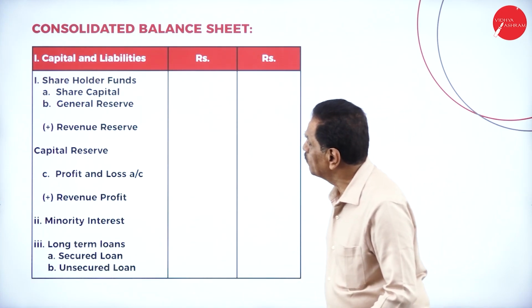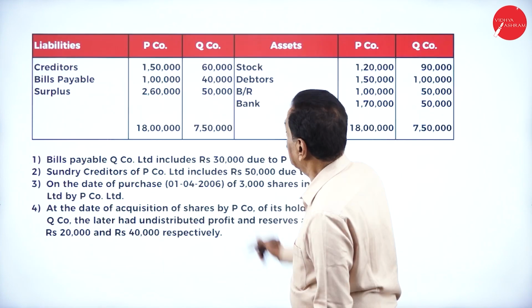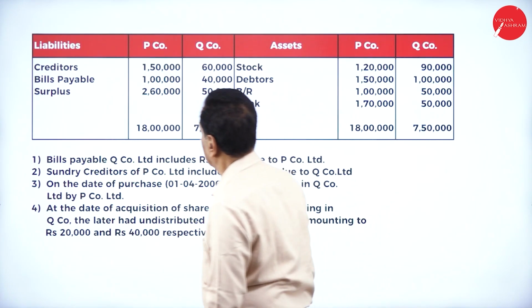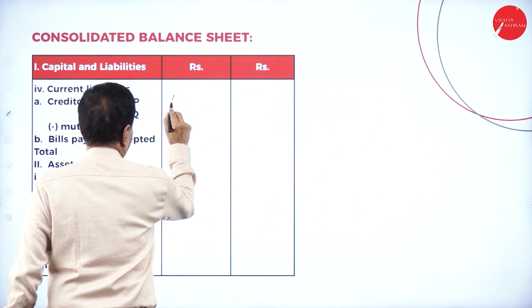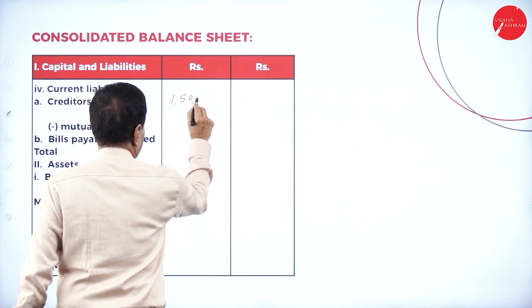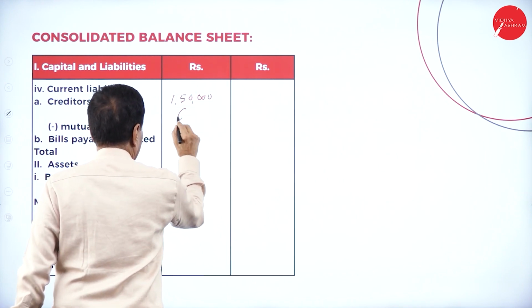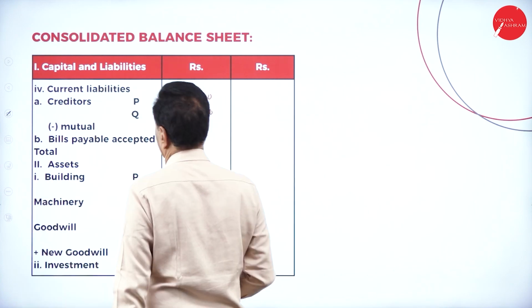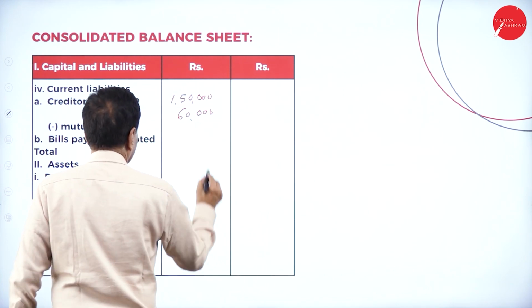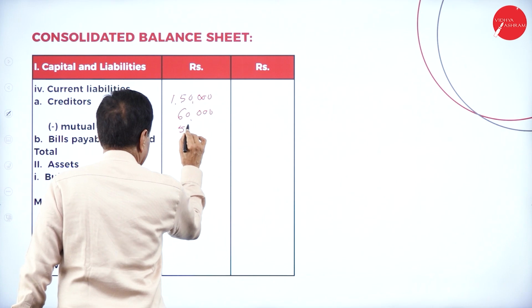Next one, if we go through the current liability, you have to see the balance sheet and do the problem now. We'll go with the creditor. Creditor P 1,50,000 plus 60,000. Creditor minus mutual adjustment is 50,000.